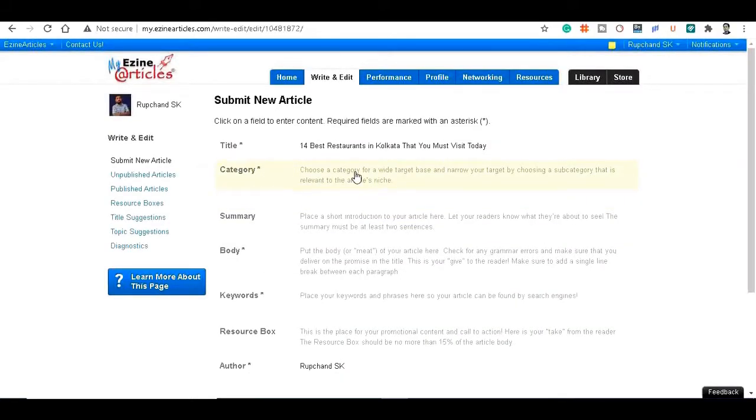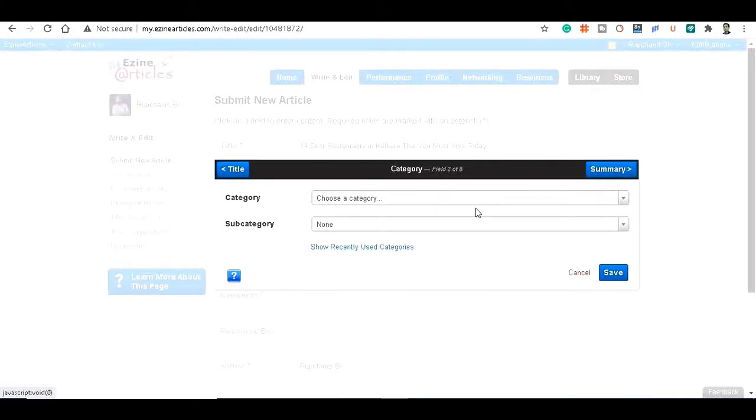Once you click this button, in this section you have to choose your blog category. If your blog is related to fitness, you have to choose the fitness category. If your blog is related to restaurant reviews, hotel reviews, digital marketing, or email marketing, then you have to choose your category from here. So my website is related to food and drinks and restaurant reviews.